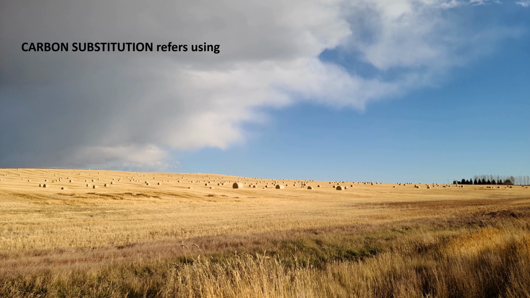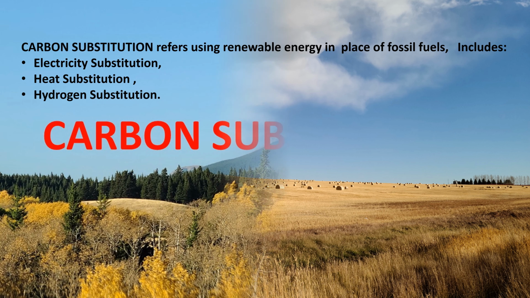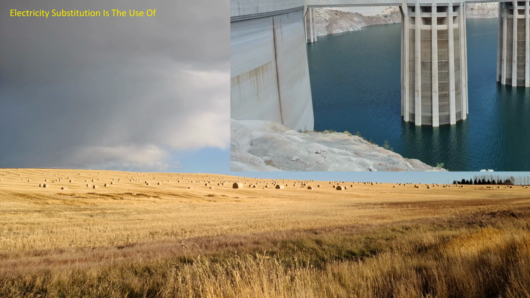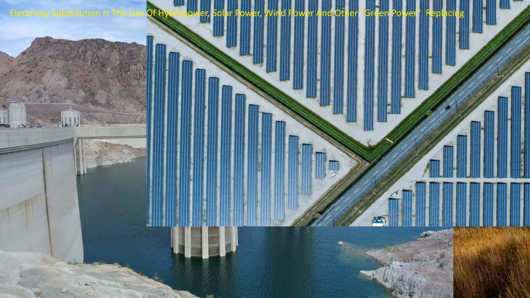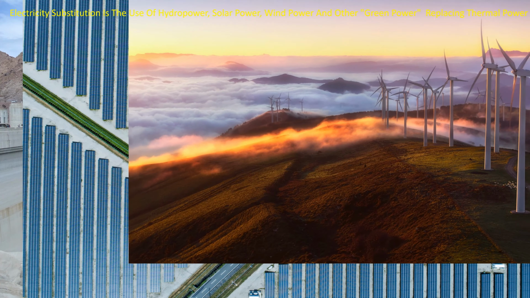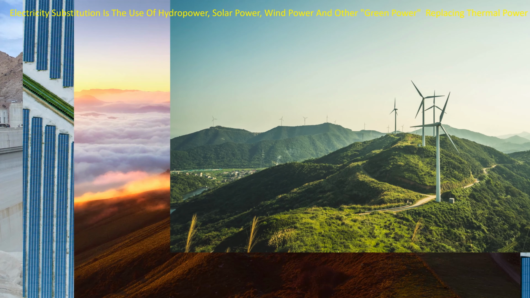Carbon substitution refers to using renewable energy in place of fossil fuels, and includes electricity substitution, heat substitution, and hydrogen substitution. Electricity substitution is the use of hydropower, solar, wind power and other green power replacing thermal power. For example, EU countries have committed to phase out coal power generation. This ushers in an explosive growth of green power.